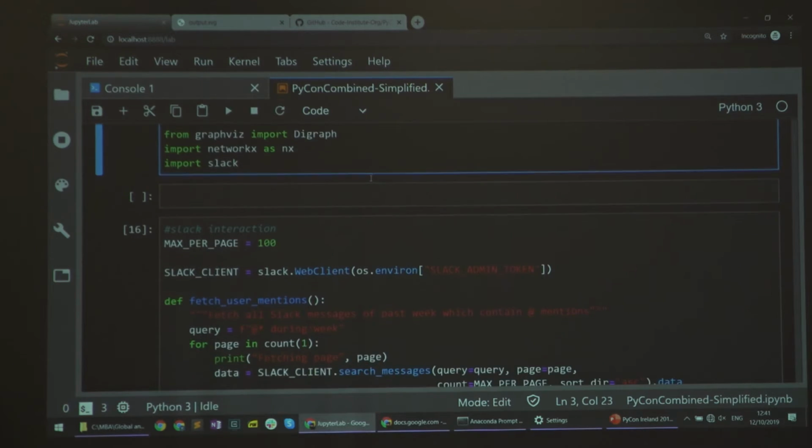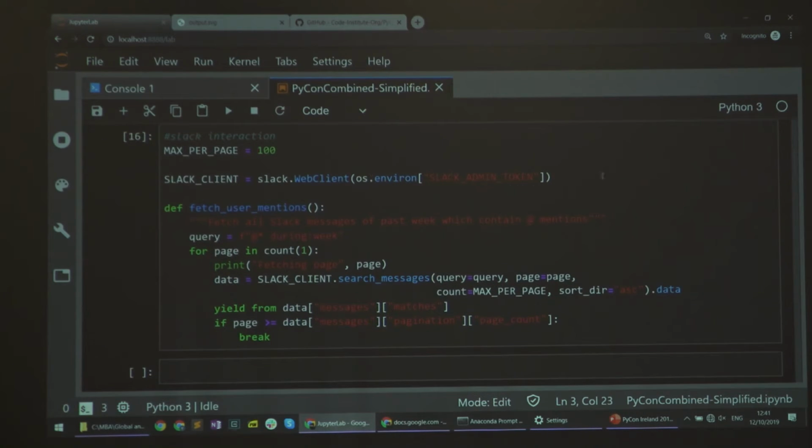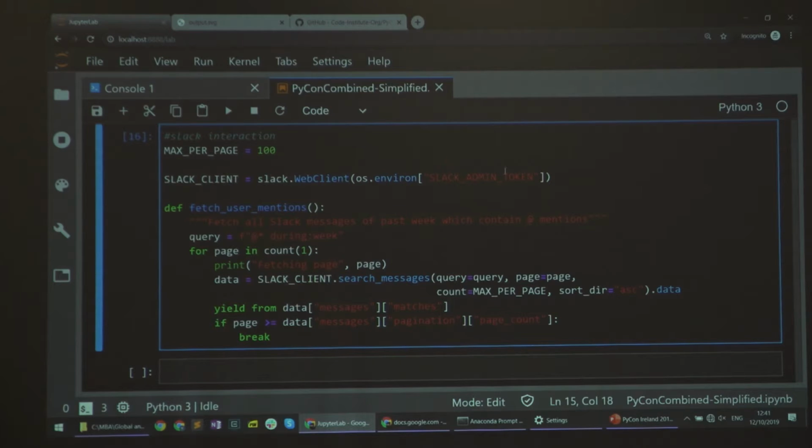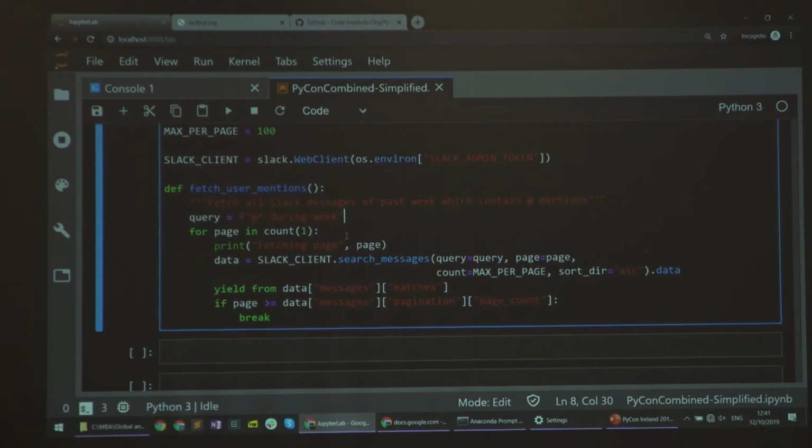Okay, so we'll start with the Slack interaction. Okay, so how do we get the data from Slack? So obviously we need to have a token, so a secret token for our Slack organization. We can do 100 at a time, and what we're going to do in this case is just ask for all of the mentions, so something that starts with an @ sign, during the last week. I was actually hoping I'd be able to show you the API in practice here during the talk, but the network has been really poor, so I'm not going to try that. I have the data preloaded. But otherwise, in our case, it would take about a minute to load all the messages I want.